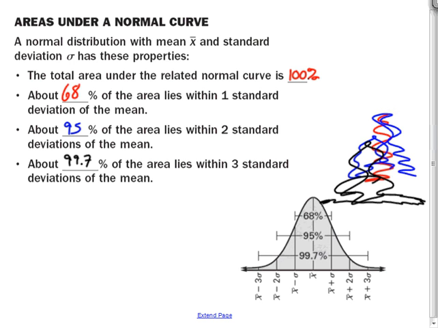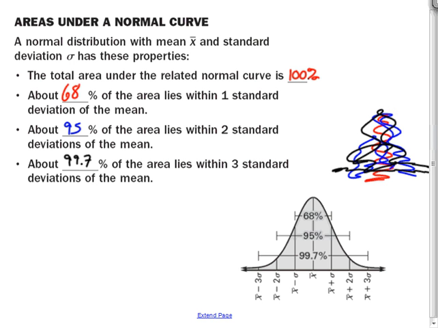That means not quite everybody fits within three standard deviations. That means I have some people on the ends, specifically 0.3%. So this portion right here is 0.15%, and this portion right here is 0.15%.